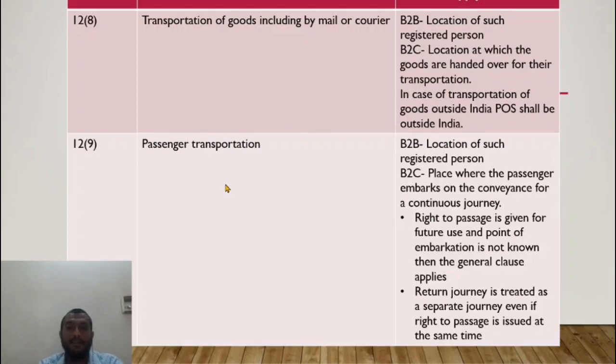Alright, section 12 subsection 9, passenger transportation. This is also simple. Where are passenger transport services consumed? Normally, my office would be somewhere and I book a ticket from that place to some other place, right? Generally, ideally speaking, I would have consumed the service at the place of my business. Indirectly, the consumption is in the state where my business is. So the place of supply is the location of such a registered person, B2B.